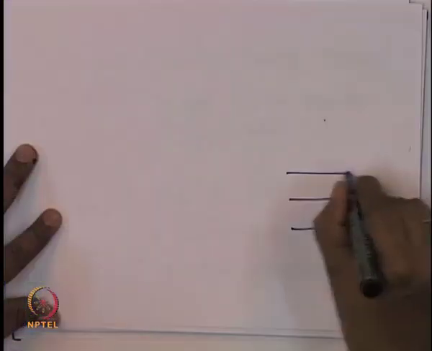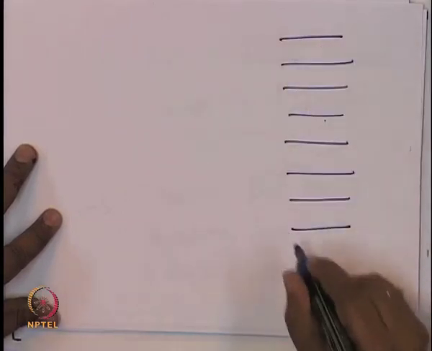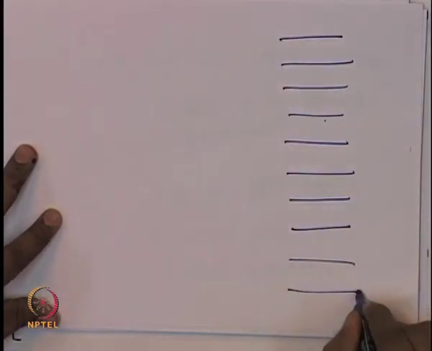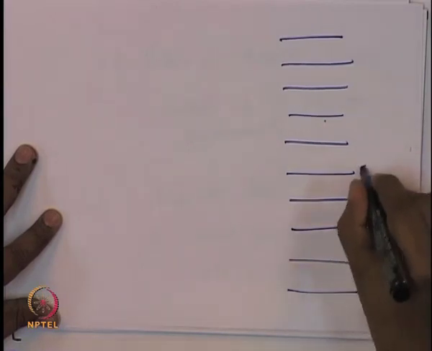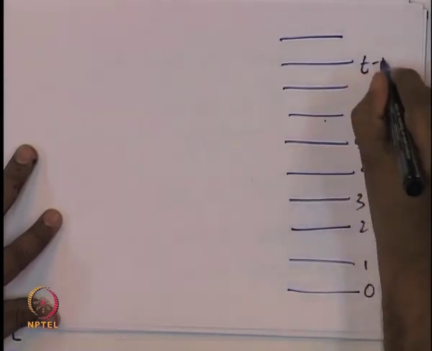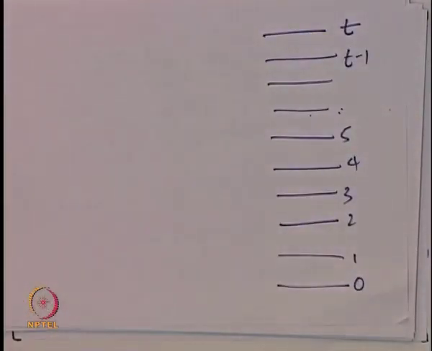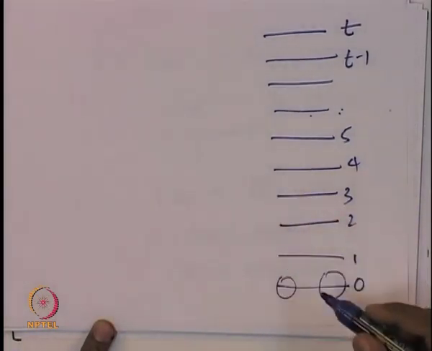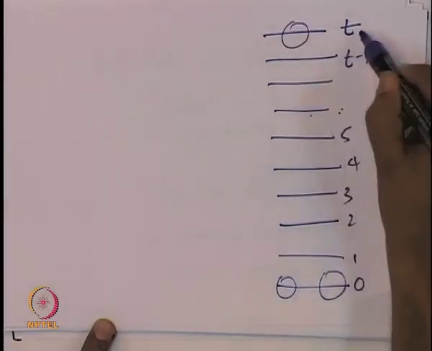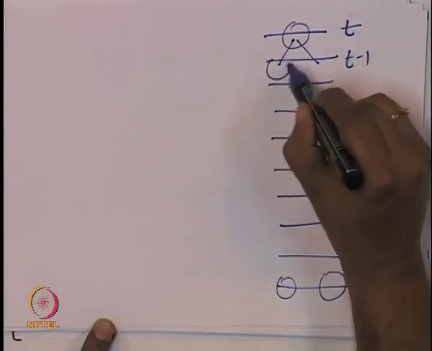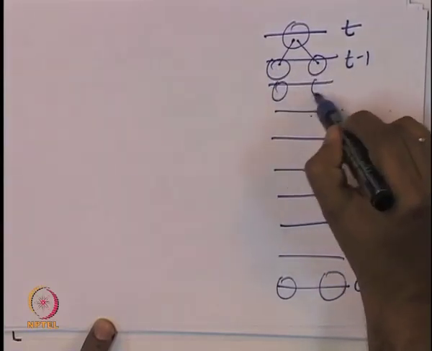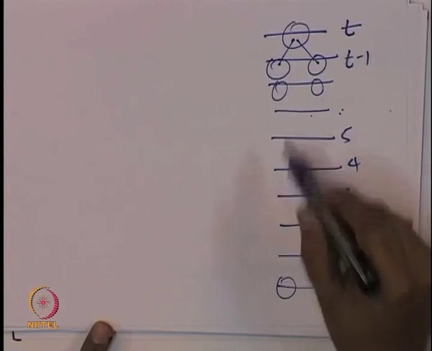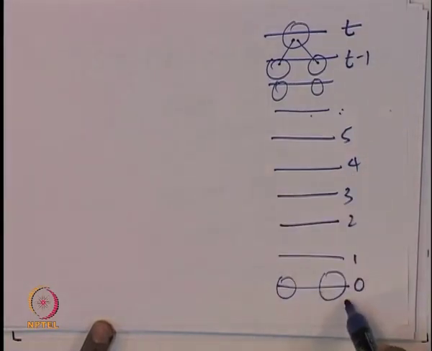So, let us draw many generations. So, this is generation 1, 2, 3, 4, 5, 6, many generations. So, t generations ago. So, this is 0, 1, 2, 3, 4, 5, similarly t minus 1 and then this t. So, up to t generations, 2 individuals should not have any common parent, but in the tth generation this gave birth to some, and then they all gave birth to various offspring, and then you ended up here.